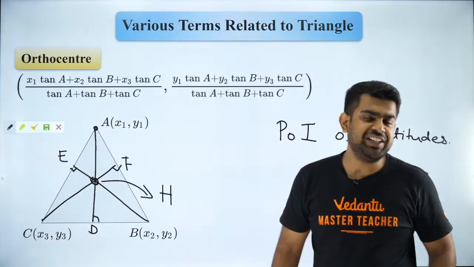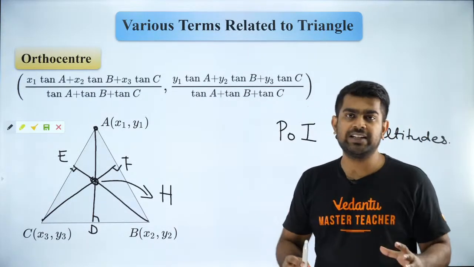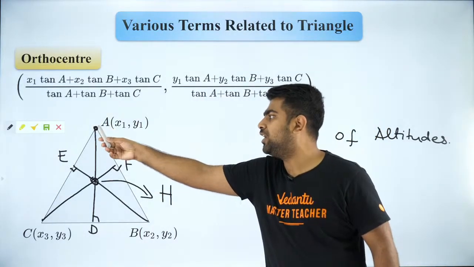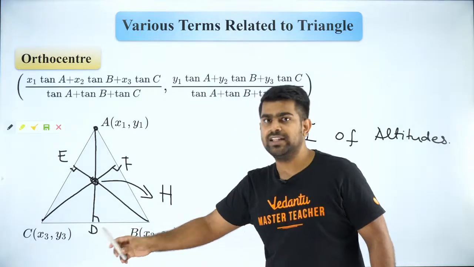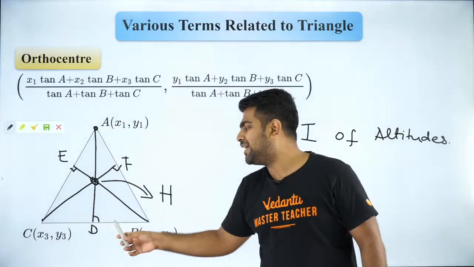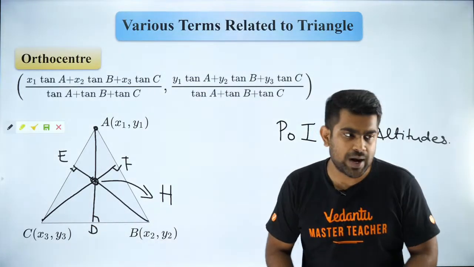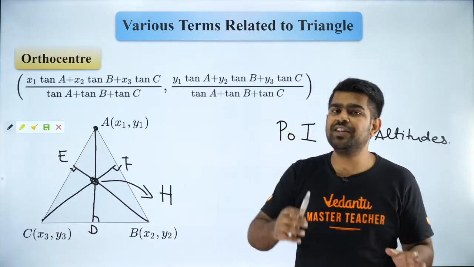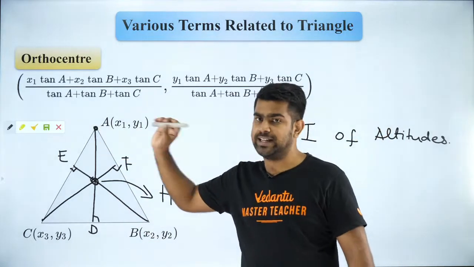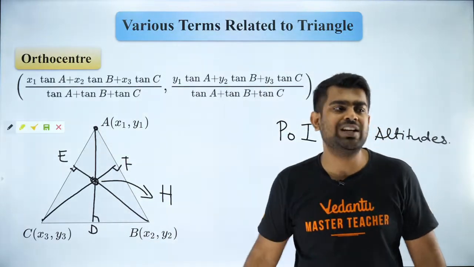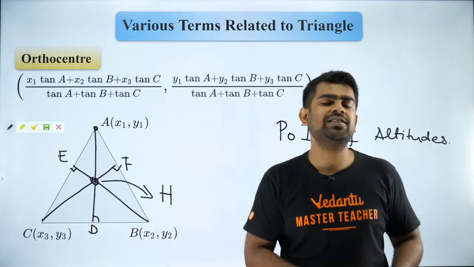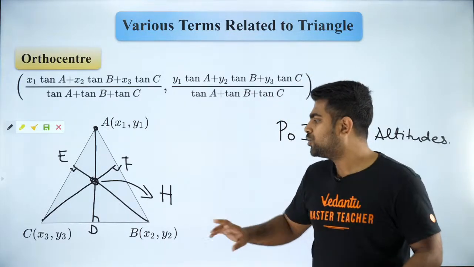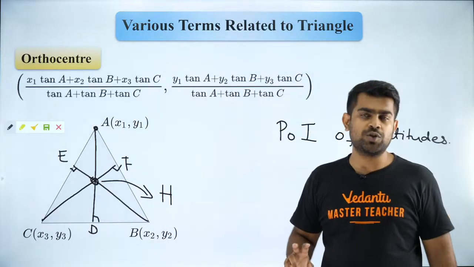Yes. So Anisha, altitudes are nothing but straight lines dropped from the vertex of a triangle onto the opposite side in such a way that they are perpendicular to the opposite side. Did you understand it? So that is the definition of an altitude. So altitudes will definitely pass through the vertex. That I want you guys to be clear about. I want you guys to be very, very clear about it. Got it? Everybody? So this H is called the orthocenter.